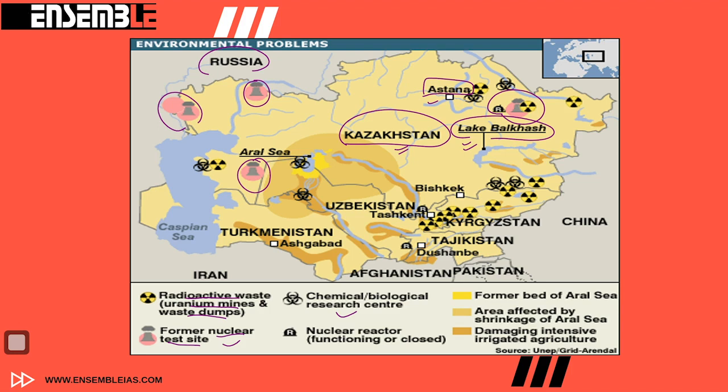Earth. Again, in this image you can see this dark yellow color was the earlier extension of the Aral Sea. But due to the population, the extent of the Aral Sea has now shrunk, and all the area of this grey yellow color and the light faded yellow color has been affected due to the shrinking of the Aral Sea.